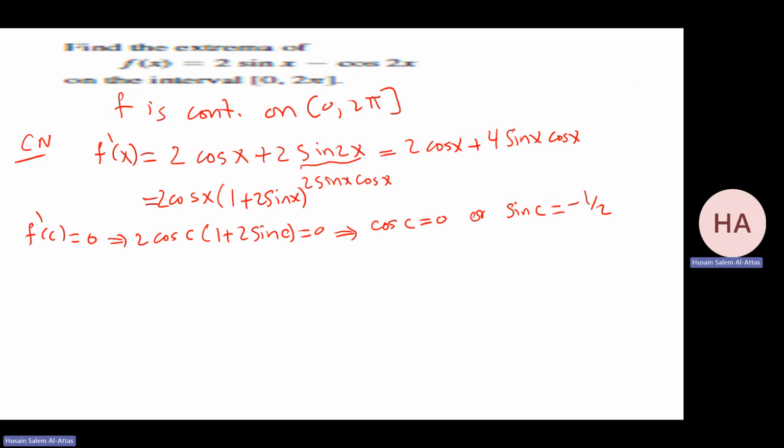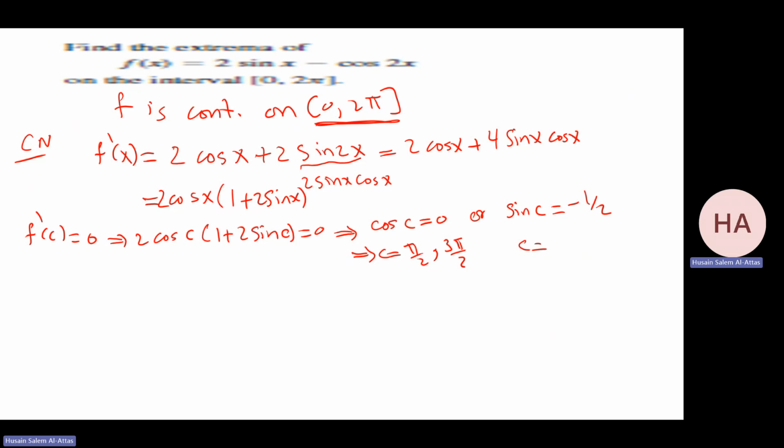Okay. And I have it just in one cycle from 0 to 2 pi. Cosine c equals 0, so that means c equals pi over 2 and 3 pi over 2. Sine c equals minus half, which quadrant is this? Sine is negative in the third and fourth.